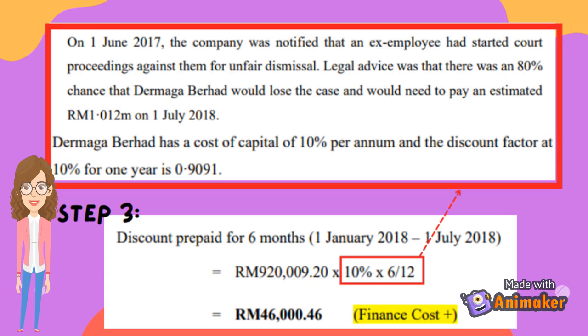The third step, we need to calculate the discount prepaid for 6 months, from 1 January 2018 until 1 July 2018. The present value 920,009 ringgit and 20 cents is times 10% discount and 6 over 12 months. This gives the discount prepaid for 6 months, which is 46,000 ringgit and 46 cents. This amount will be recognized in finance costs.